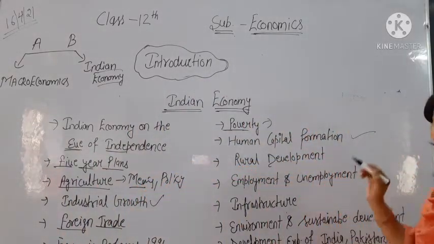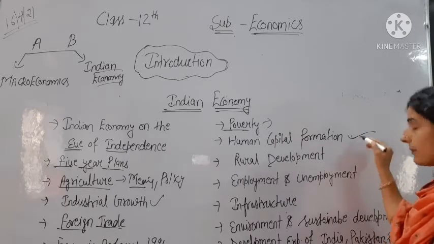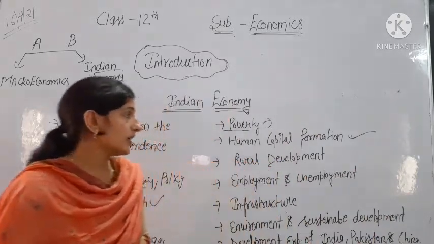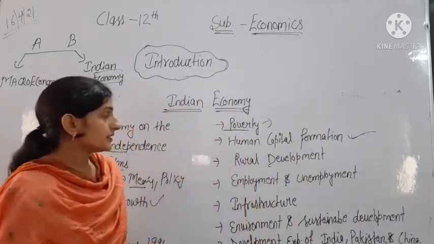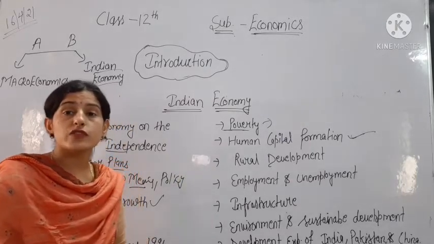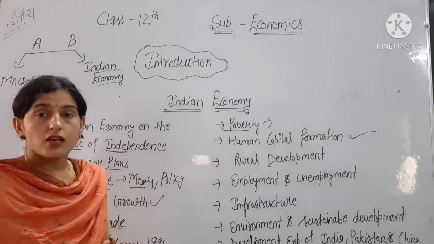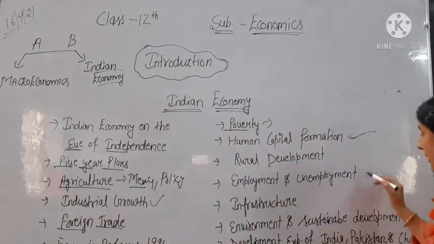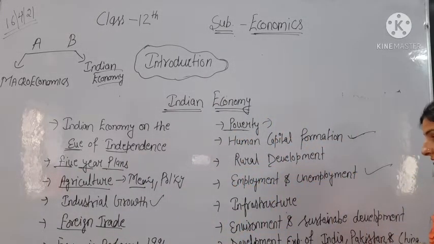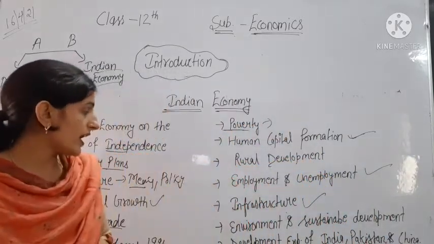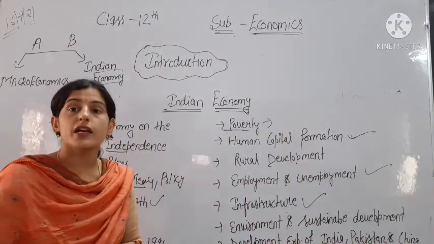Then human capital formation. Okay, so what is human capital? The working population is called human capital. So we will discuss this chapter. Then we have rural development. Okay, means what is the situation of rural areas and what can be done for rural development. Then we have employment and unemployment. Then infrastructure. Okay, what is the situation of infrastructure in the economy. Then we have environment and sustainable development.